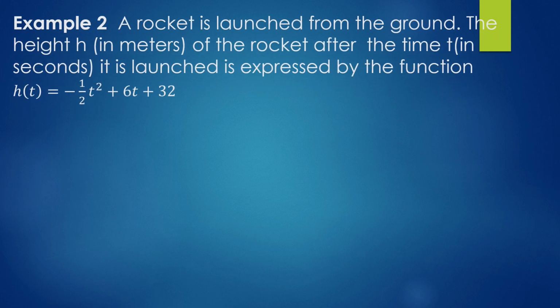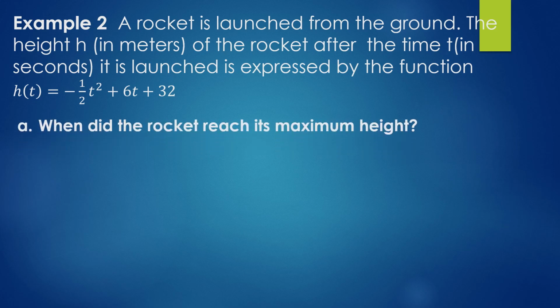Example number 2. A rocket is launched from the ground. The height of the rocket after the time it is launched is expressed by the function h(t) = -1/2 t² + 6t + 32. When did the rocket reach its maximum height?